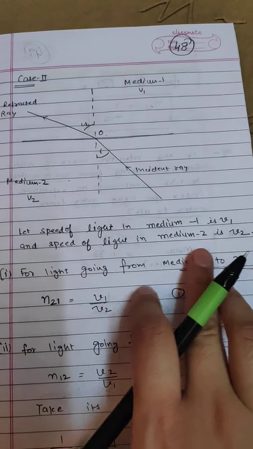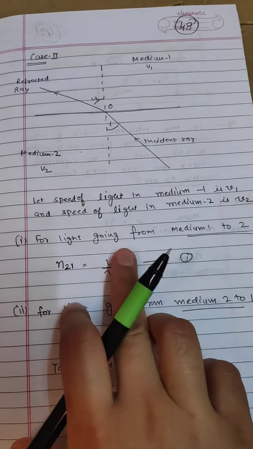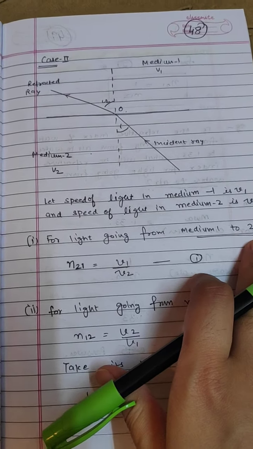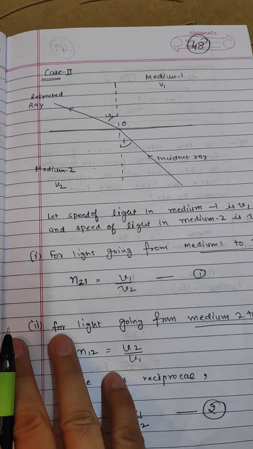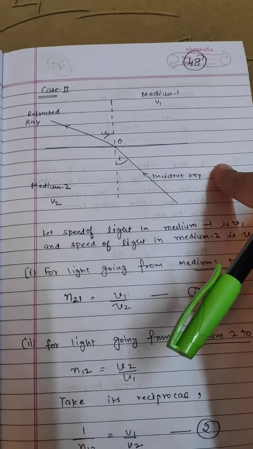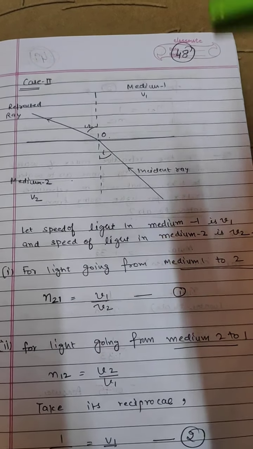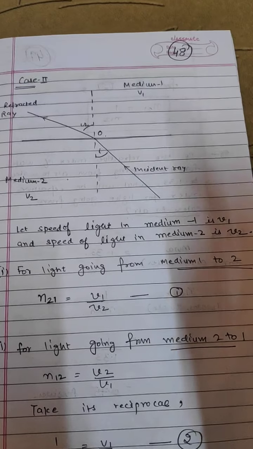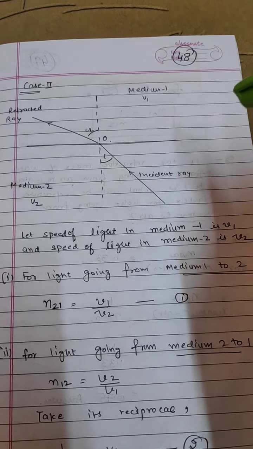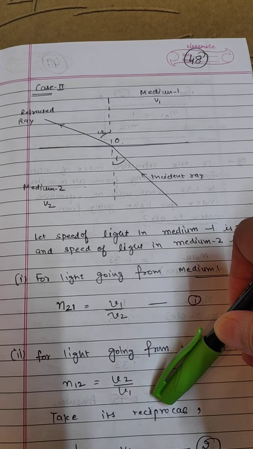So let the speed of light, we have taken v1 and we have taken v2. For light going from medium 1 to 2, what we will write? Refractive index n21, that is equivalent to v1 by v2. Now from case 2, if I want to write the refractive index for light going from medium 2 to 1, means refractive index of 1 with respect to 2, that will be given as v2 by v1.